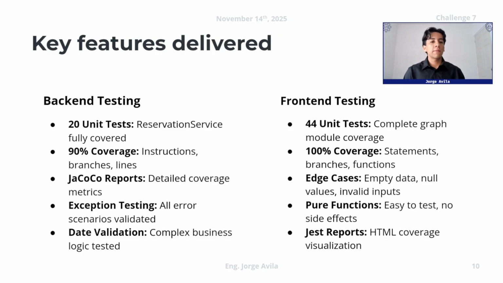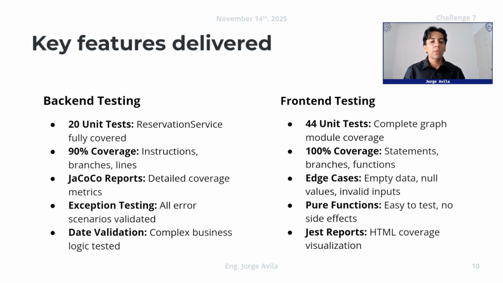And talking about the key features we delivered for this challenge, first we have the backend testing. We delivered 20 unit tests for the reservation service fully covered, and 90% coverage in instructions, branches, and lines, high quality reports, detailed coverage metrics, exception testing with all error scenarios validated, and date validation with complex business logic tested.